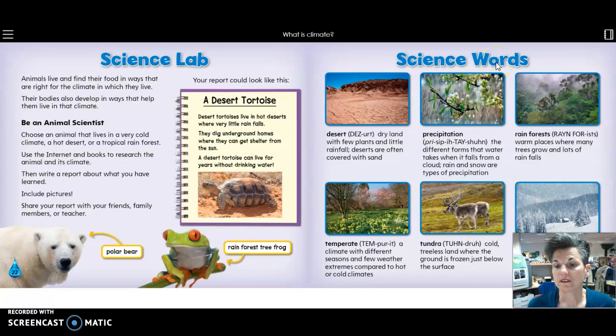And then the science words, we also call this a glossary, right? In nonfiction books, it gives us definitions of different words that we've read through that are usually defined by the context, the words around it. We learned what desert was by reading the words that describe the desert. Precipitation wasn't really defined in that book. I remember when I hit that, I just told you guys precipitation is moisture, right? So that's where we would find the glossaries at the end of our nonfiction books.